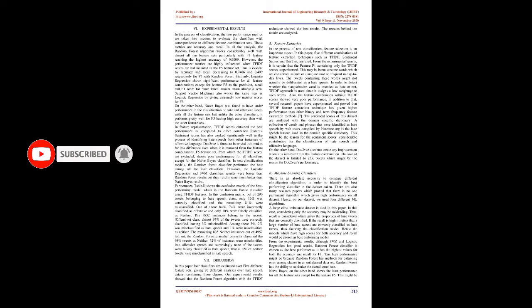In this confusion matrix, out of 290 tweets belonging to the hate speech class, only 16% were correctly classified and the remaining 84% were misclassified. Out of these 84%, 74% were incorrectly classified as offensive and only 10% were falsely classified as neither. The 3,832 instances belong to the second, offensive, class. Almost 97% of the tweets were correctly classified, leaving 3% misclassified. Among these 3%, 2% were misclassified as hate speech and 1% were misclassified as neither.